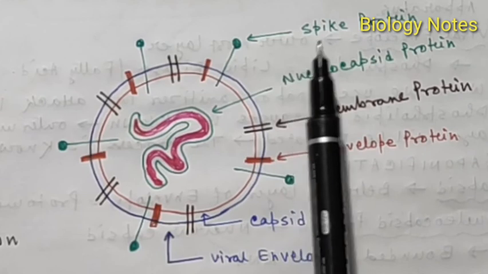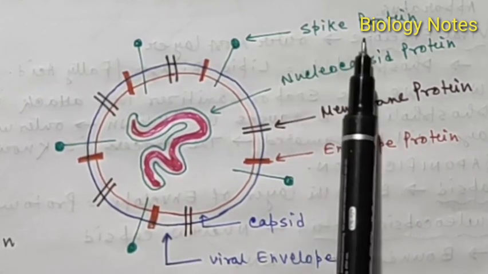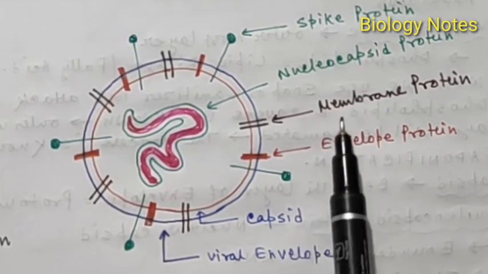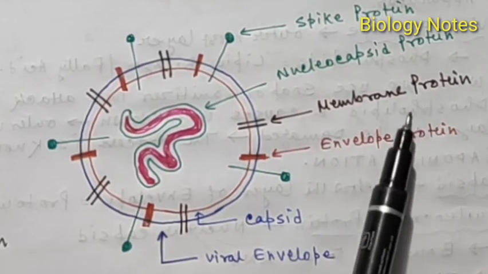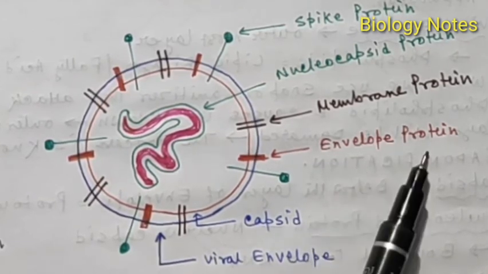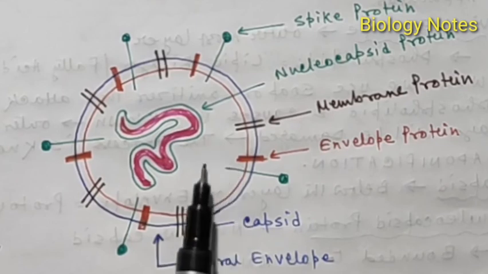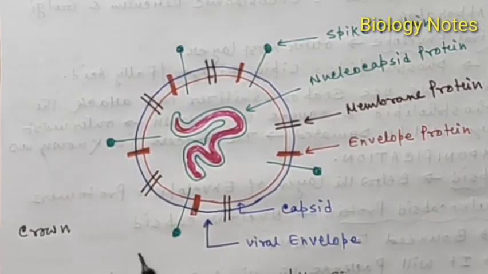So there are different types of receptors for this spike protein. Another type of protein is the membrane protein, and the last type is the envelope protein. This is the structure of the coronavirus, and you can see the coronavirus looks like a crown. Since it looks like a crown, the virus is named coronavirus, because corona means crown.